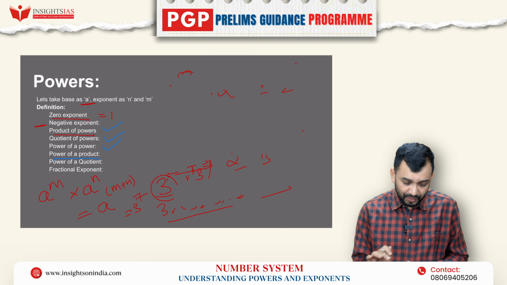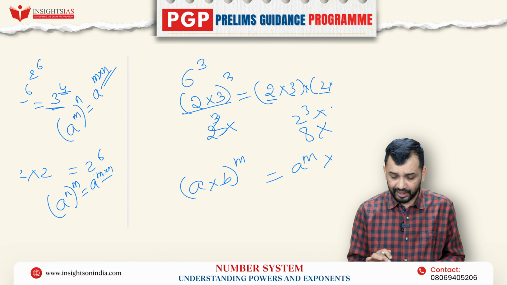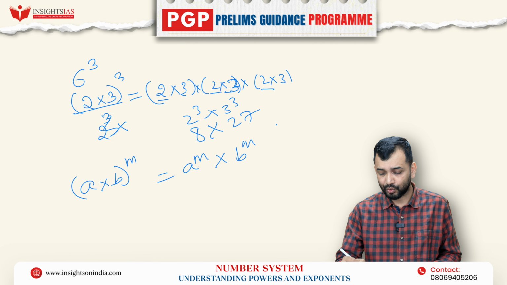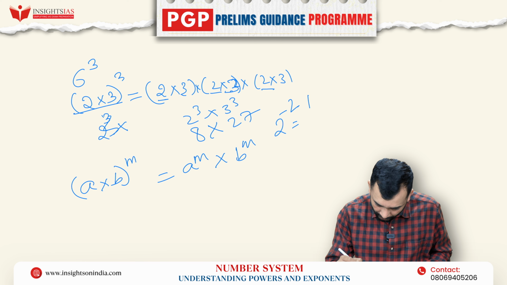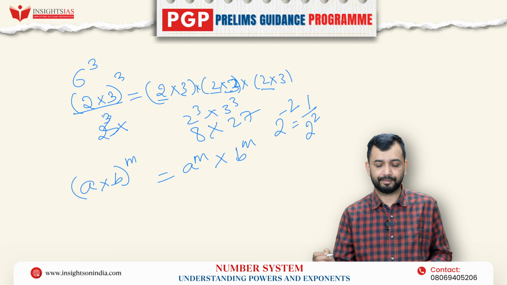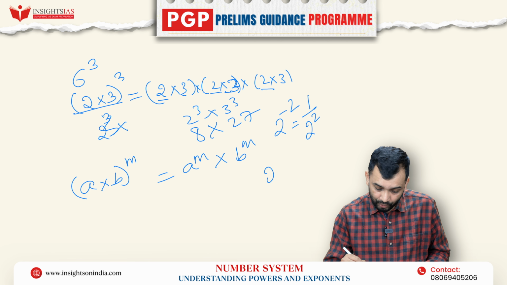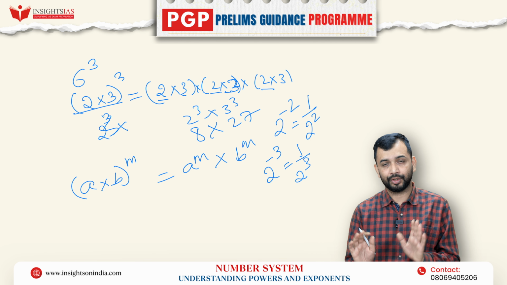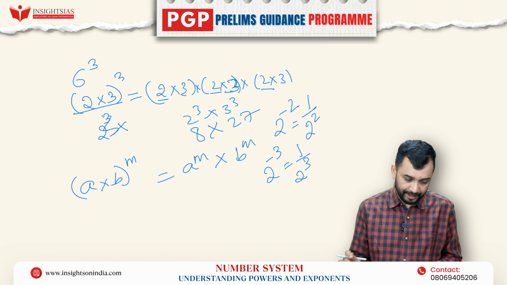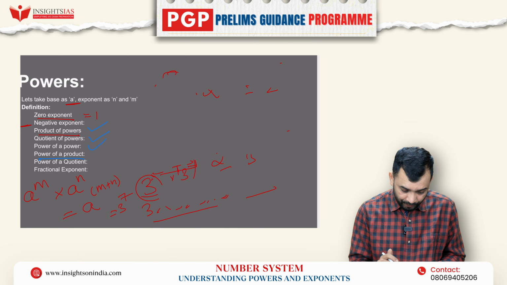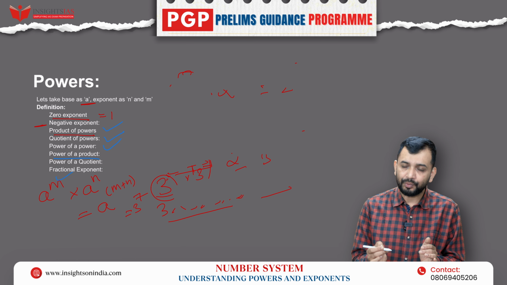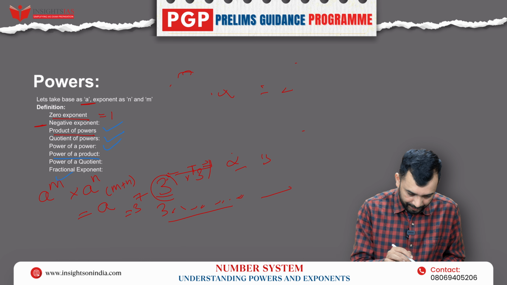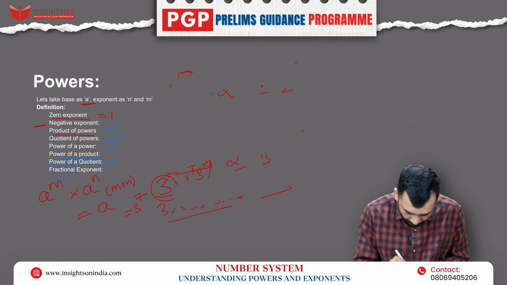Now, what are negative exponents? If I write 2 to the power minus 2, what is the meaning of it? It is nothing but 1 by 2 square. 2 to the power of minus 3 is 1 by 2 cube. This you are supposed to understand. The fractional exponent I will explain when I explain the other concept. Now we will take up the last one, power of a quotient.